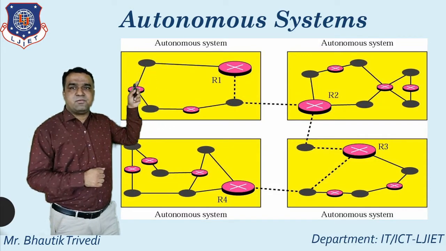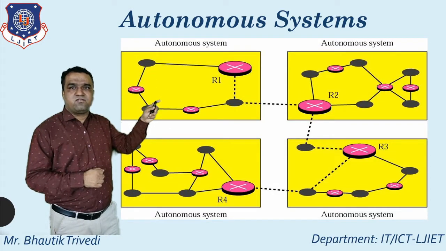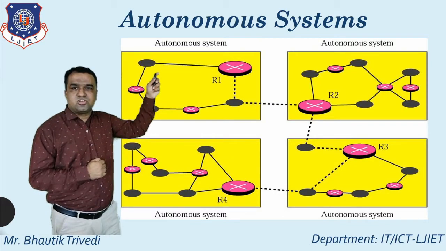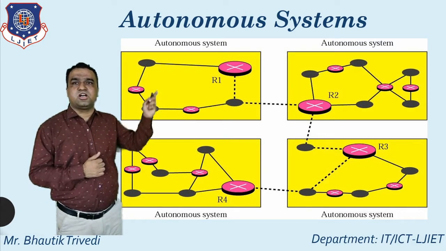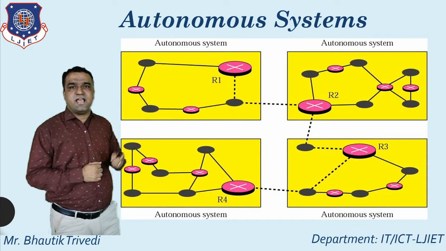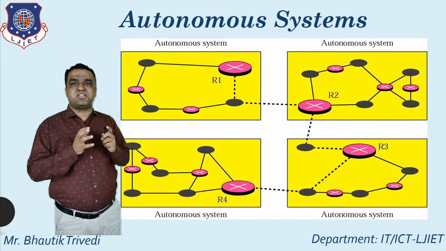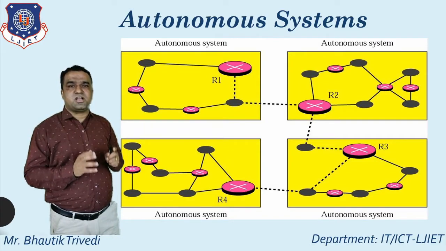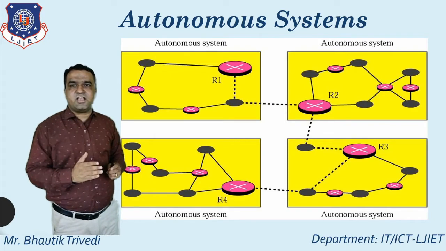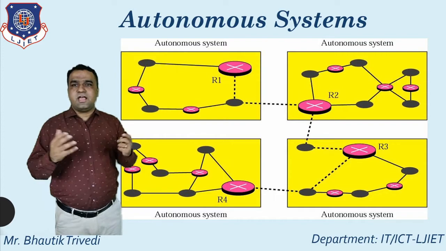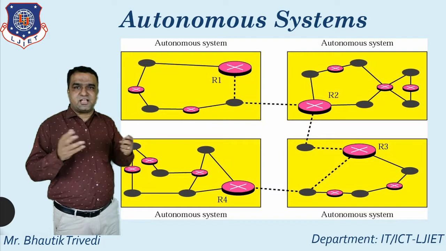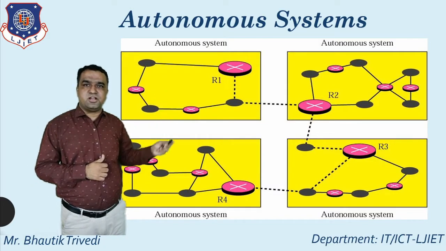So the lines are the representation style for which particular purpose? One for the interior and one for the exterior. Solid lines are generally used for the interior protocol, and whenever you see a dotted or dashed line, that is the representation style for the exterior routing protocol. So up to this point, the discussion is totally regarding the interior routing protocol and exterior routing protocol, and how I represent them in a network view.